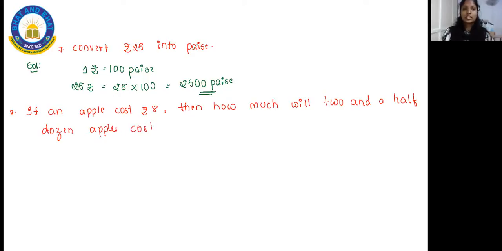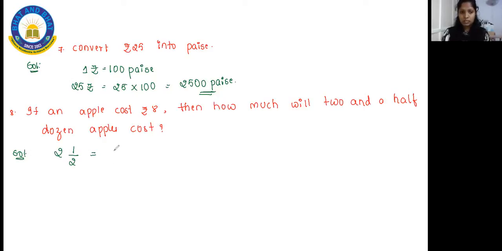So they're asking, if one apple costs 8 rupees, if you wanted to buy 2.5 dozen apples, what will be the cost? So 2.5, convert it into a normal fraction.